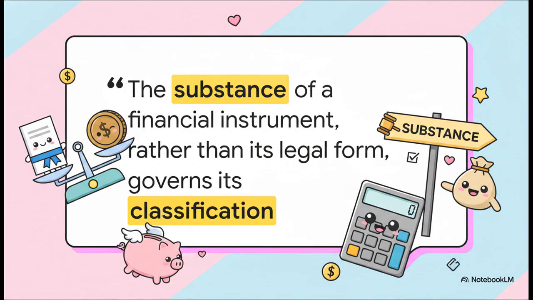So, the absolutely crucial point here is our ultimate reporting mantra: substance over legal form. What does this actually mean in practice? Well, let's say a company issues something they legally name a preference share. Now, the word share sounds an awful lot like equity, right? But wait. If that specific contract requires mandatory redemption by the issuer for a fixed amount at a fixed future date, it really doesn't matter that they called it a share. The true economic substance is that the company is literally forced to pay out cash in the future. Because of that, IAS 32 demands it be treated as a financial liability. You just cannot hide a debt obligation behind a fancy legal title, no way.